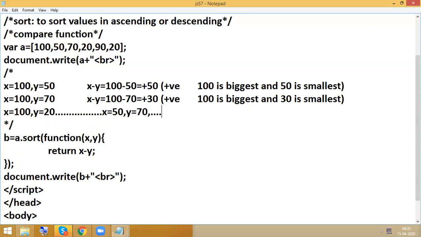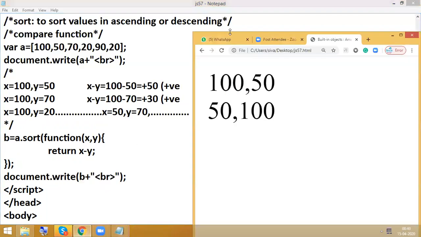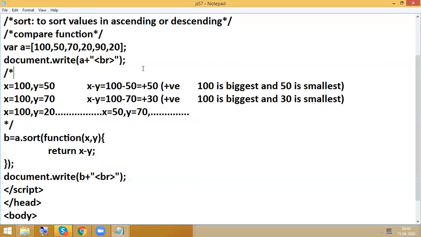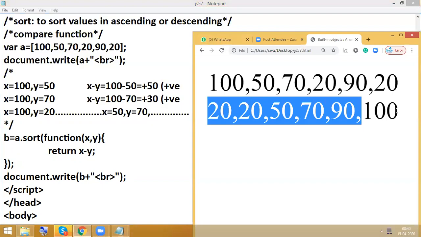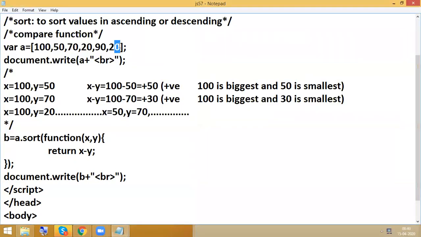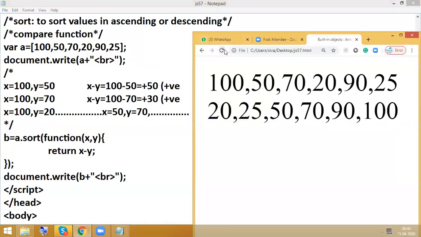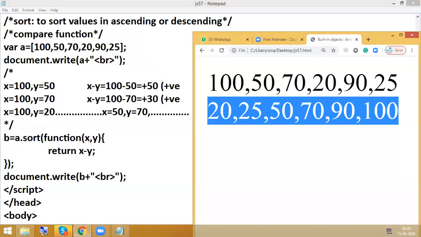So finally, what happens? It will check all the possibilities and we can expect the output as what? Ascending and descending. So Control S to save and just refresh. So now I got, okay, 22 times is there, 5. Okay, so this is the way we got the exact ascending concept.